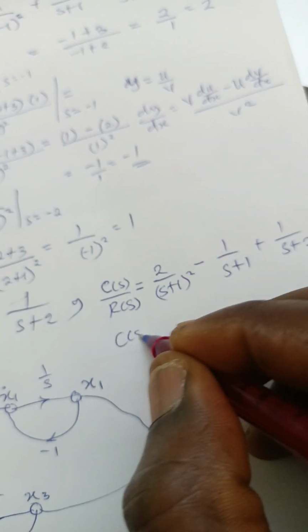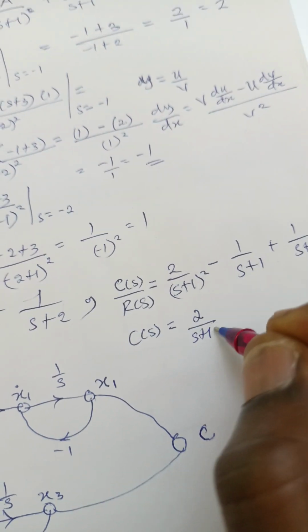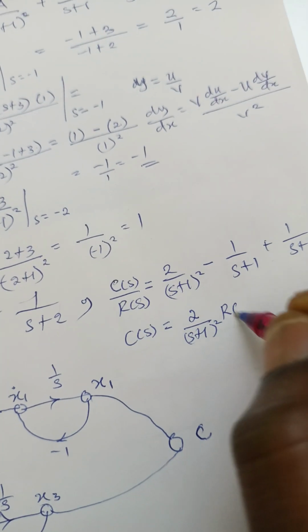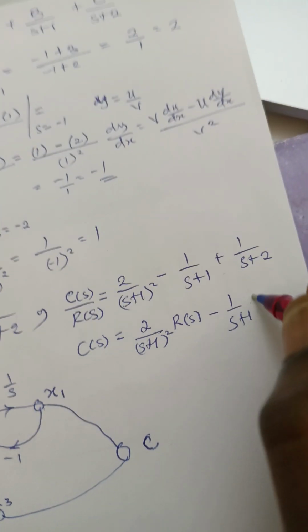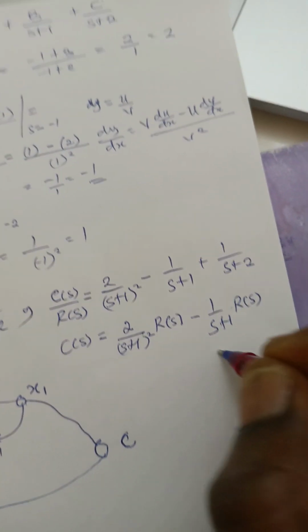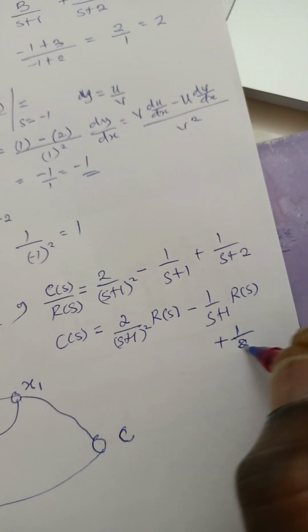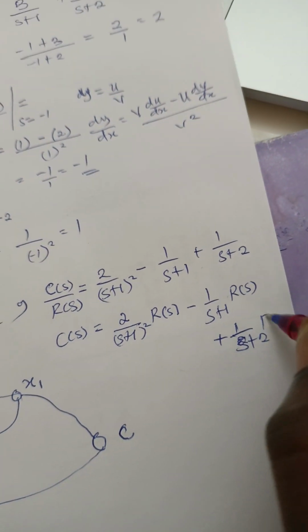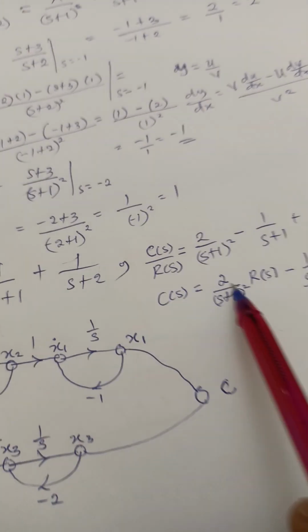So this C of S is the same thing as 2 all over S plus 1 squared of R of S, then minus 1 all over S plus 1 of R of S, then plus 1 all over S plus 2 of R of S. You can see that that's R of S. If you want to represent these two, they are put here.